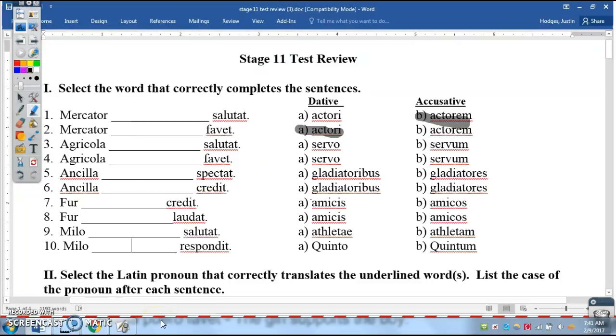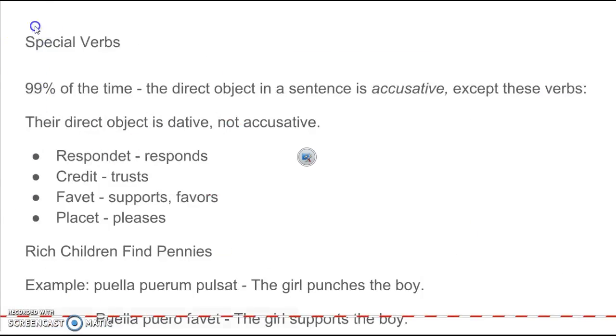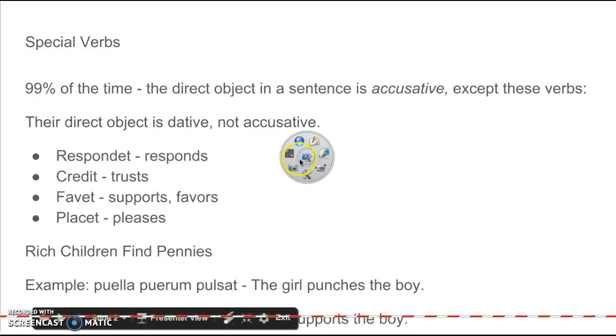Let's look over here. Here you go. Alright, so 99% of the time the direct object in a sentence in Latin is going to have its accusative form, except there are these few verbs whose direct object is dative and not accusative. These are the rich children find pennies verbs, or I'm just going to call them rich verbs. And they are respondet for responds, credit for trusts, fawet for supports or favors, and placet for pleases. These four verbs, their direct object is going to be dative.